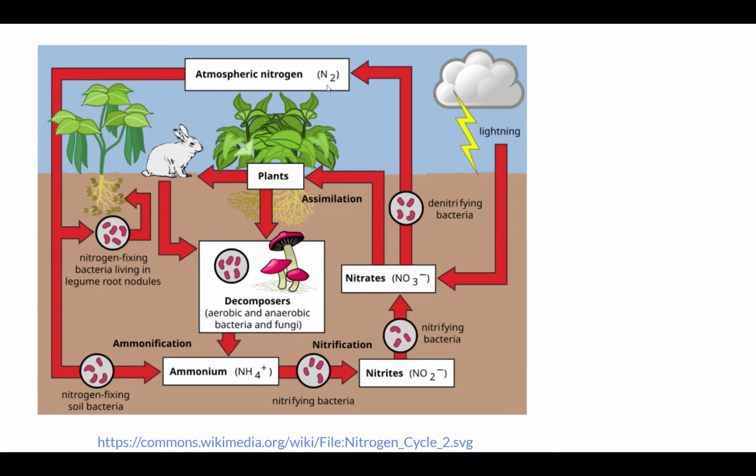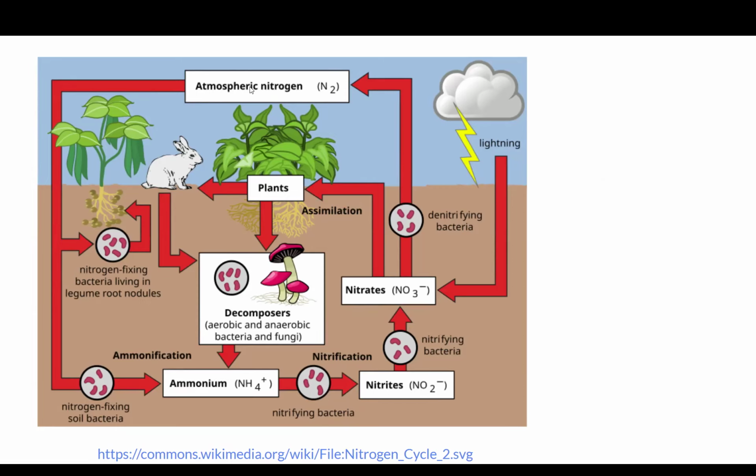Here is an example of the nitrogen cycle in nature. We have atmospheric nitrogen here, and it goes into the ground through nitrogen fixing bacteria living in legume root nodules. It also goes into the ground through nitrogen fixing soil bacteria.